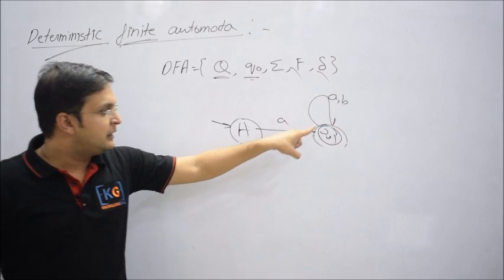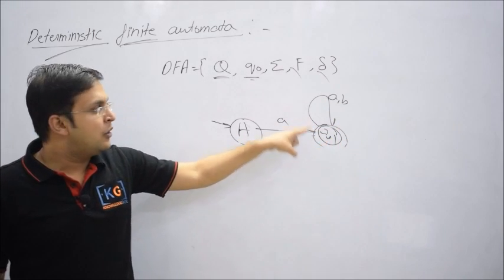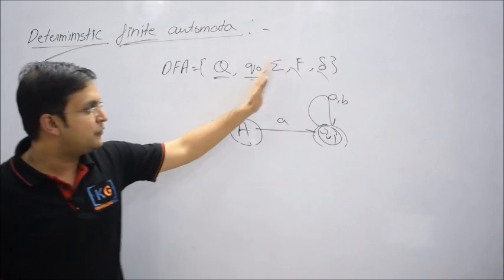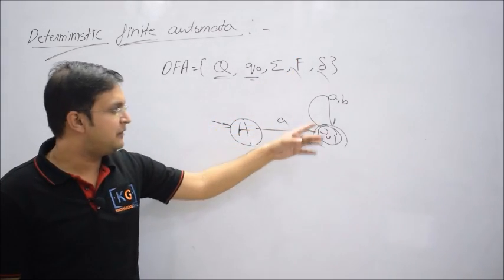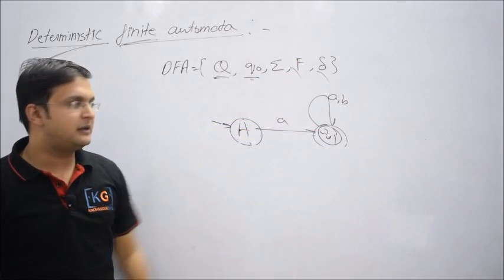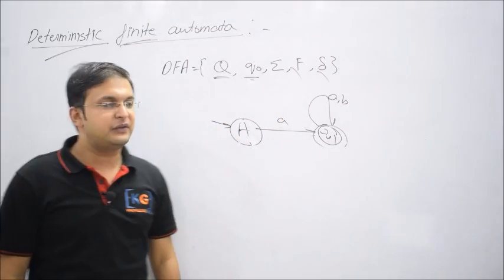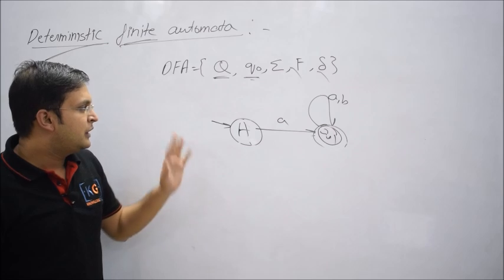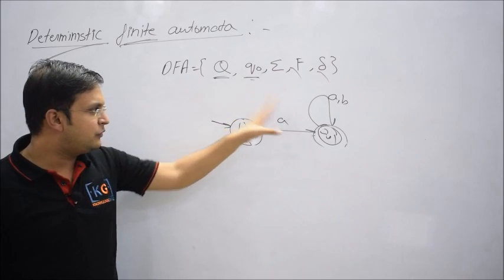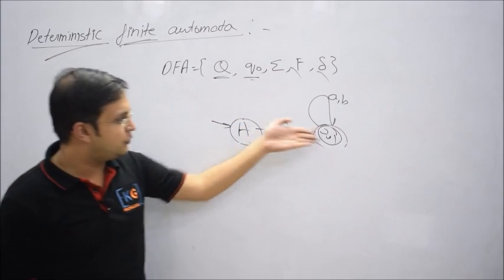I'm not saying that on a state Q1 on A we have two moves. These are moves but on different logics, one on A and one on what? B. So that is not a kind of non-determinism. It is still deterministic. But let me tell you, on a state capital A, if you give me small a, I'll go to what? Q1.